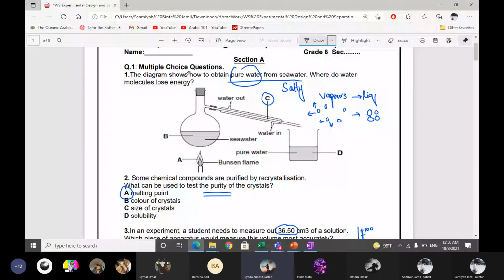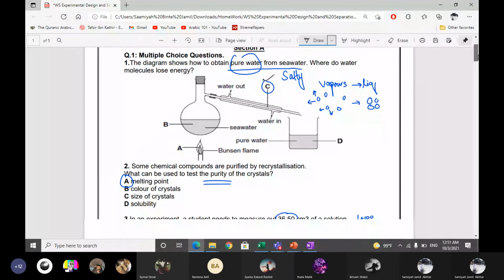This is the apparatus diagram that shows how to obtain pure water from sea water. So where do molecules lose energy? The condenser, because in the condenser the vapors will lose their energy and turn into liquid.